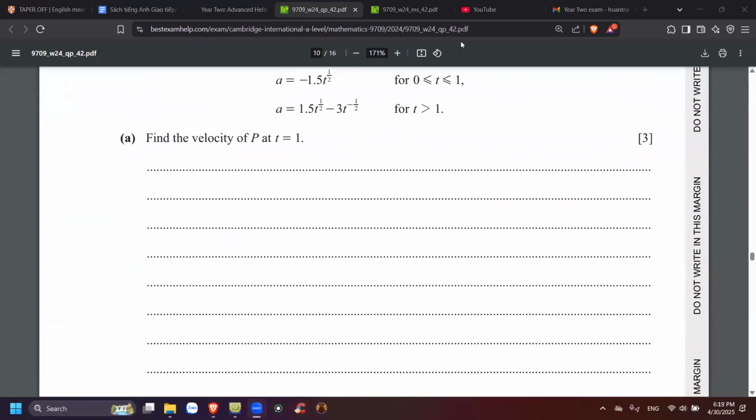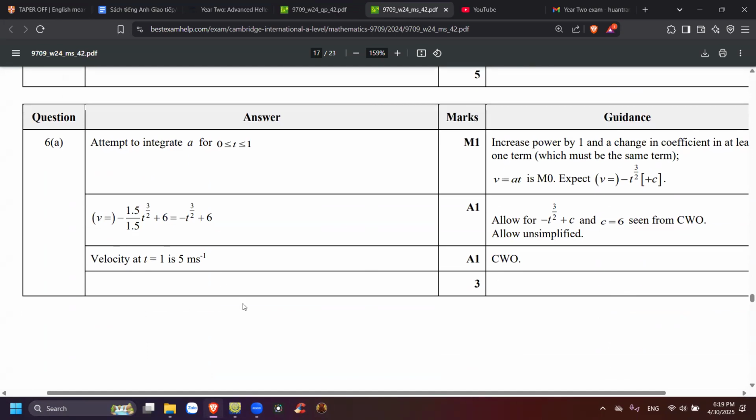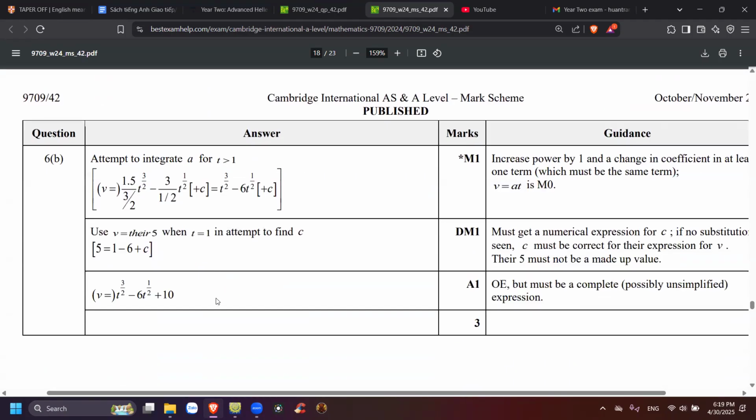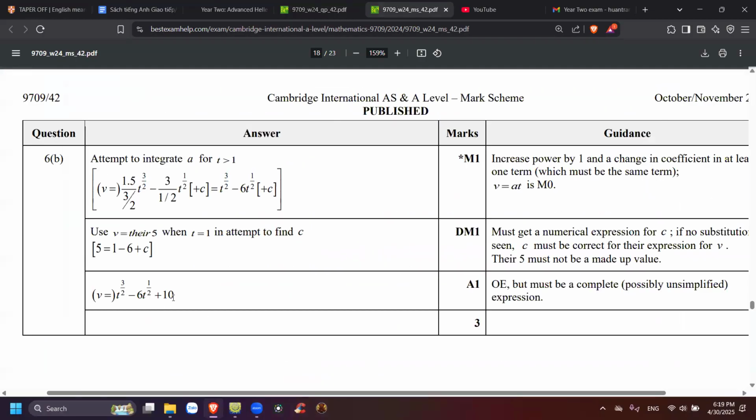Okay, so you finished all of them. Find the velocity of P at t equal to 1. That should be 5 meters per second. 5 meters per second. Yeah, correct. For part B, they say find an expression for velocity of P for t bigger than 1. That should be V equal to t to the power of 3 over 2 minus 6t to the power of half plus 10. Do you have the same expression? Yeah, I have the same.